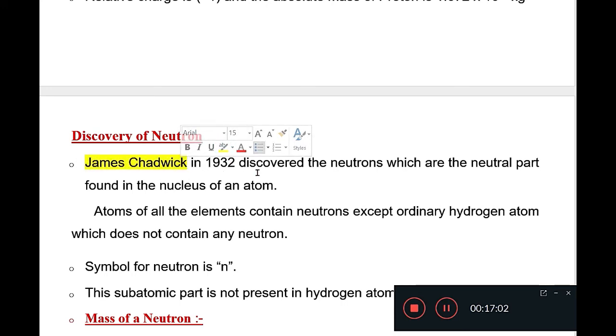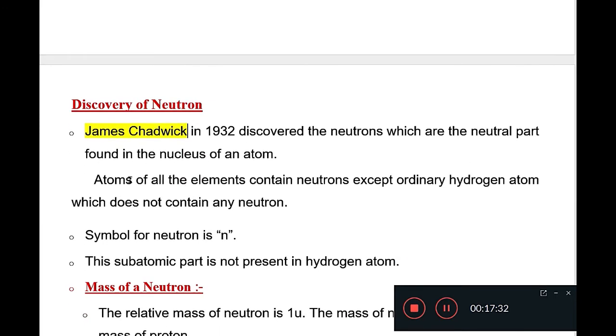James Chadwick in 1932 discovered the neutrons, which are the neutral part found in the nucleus of an atom. We have learned already that the nucleus contains protons and neutrons. Collectively, protons and neutrons are also known as nucleons. So we can say that neutrons in atoms are present inside the nucleus.